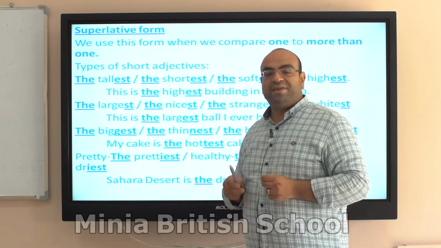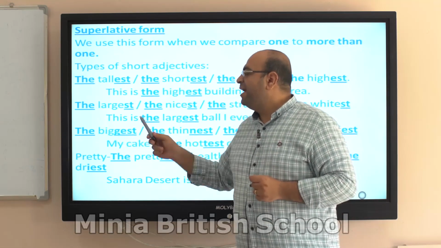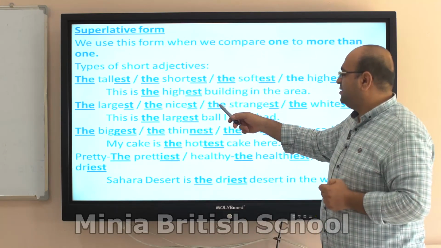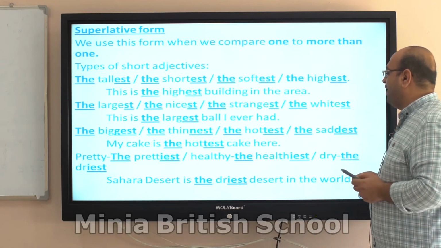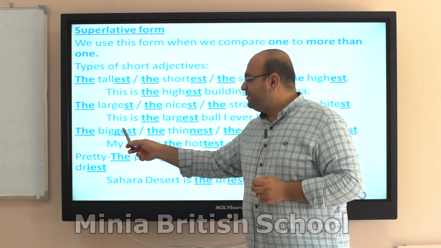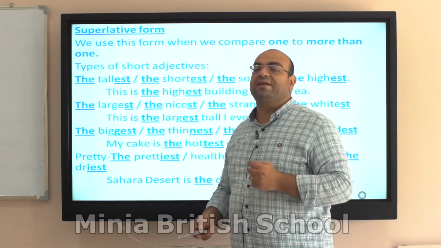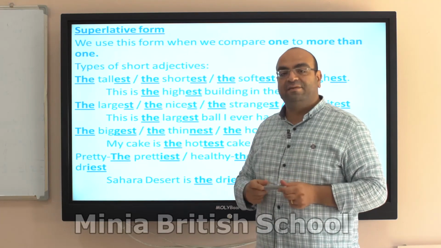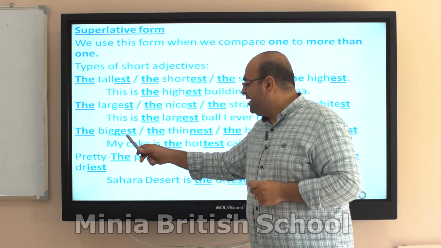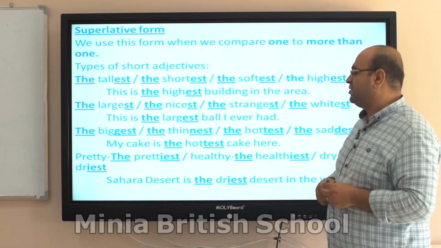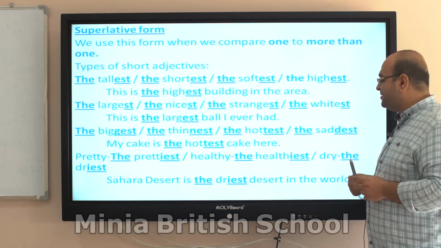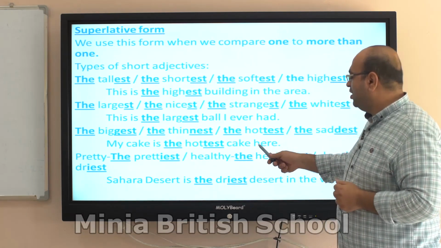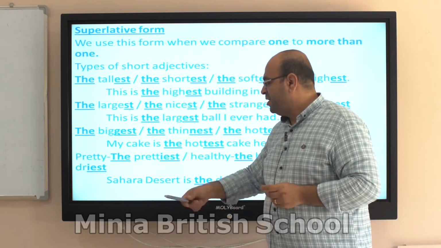What if it ends with E? Then I will add the and then it will be only st. The largest, the nicest, the strangest, the whitest. What if it has a consonant and then a short vowel before? I will double it before I add the and the est. The biggest with double G, the thinnest with double N, the hottest with double T, the saddest with double D. My cake is the hottest cake here.